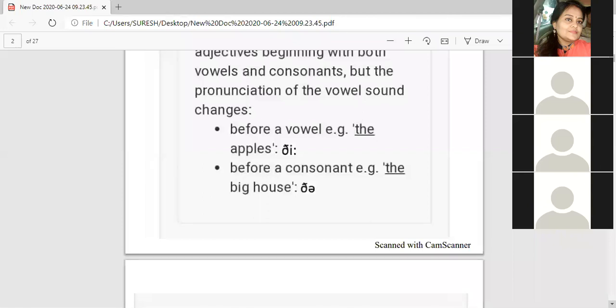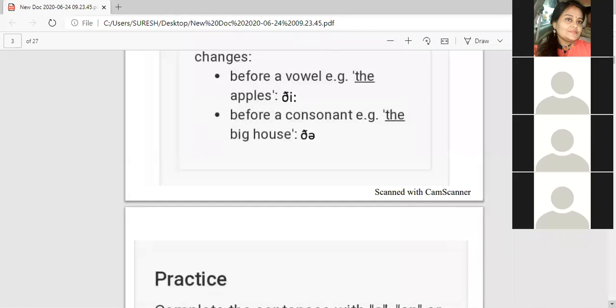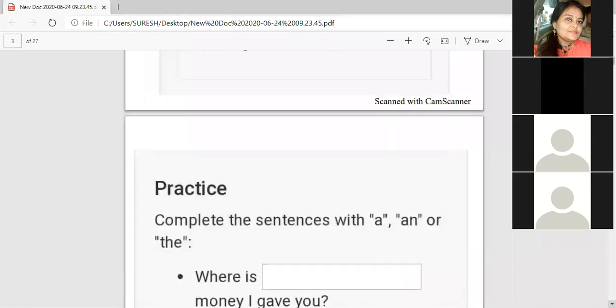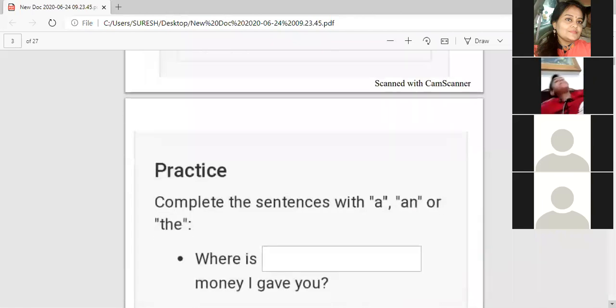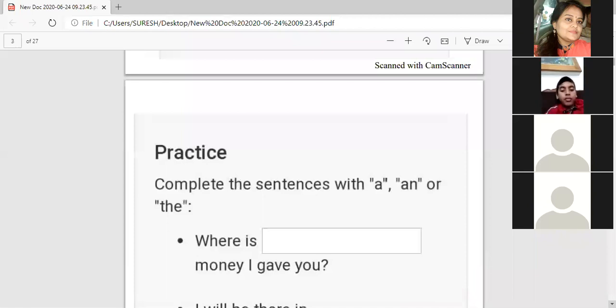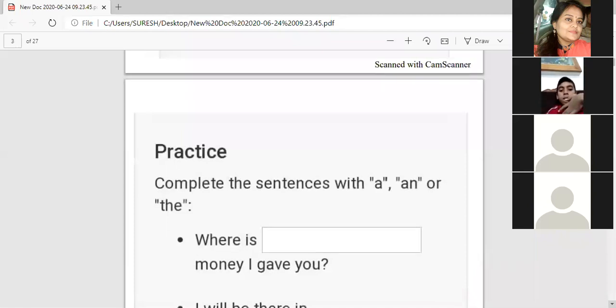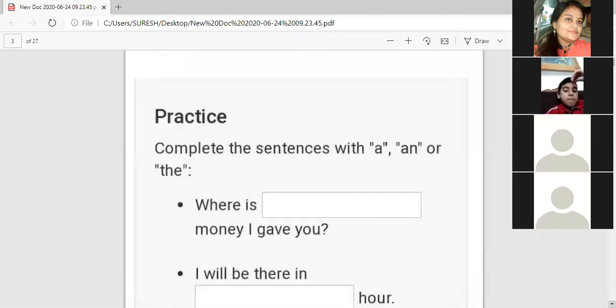Now you will have to answer. The question is over here: complete the sentence with a, an or the. Tell me the first. First is "the". Why has "the" come here? "I gave you the money." This is a collective noun and it is not singular.